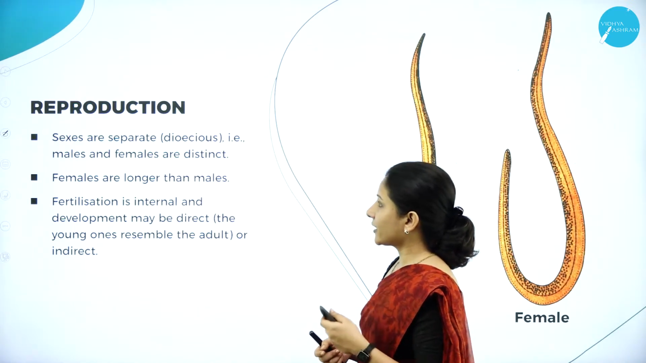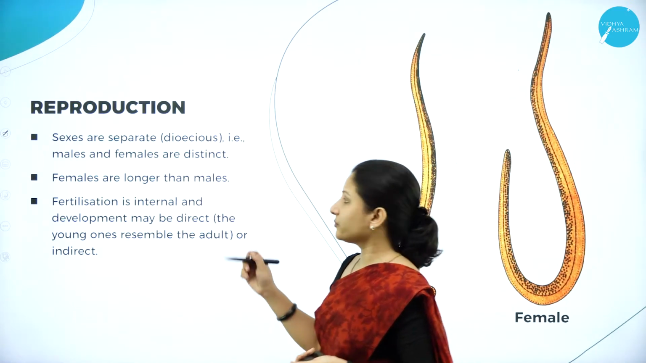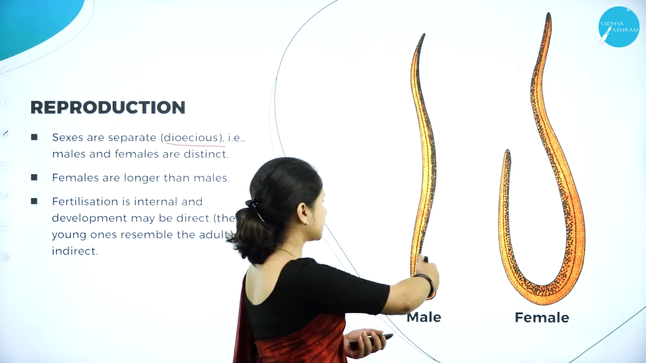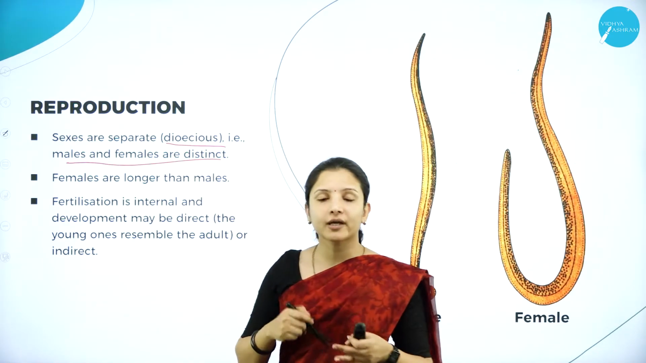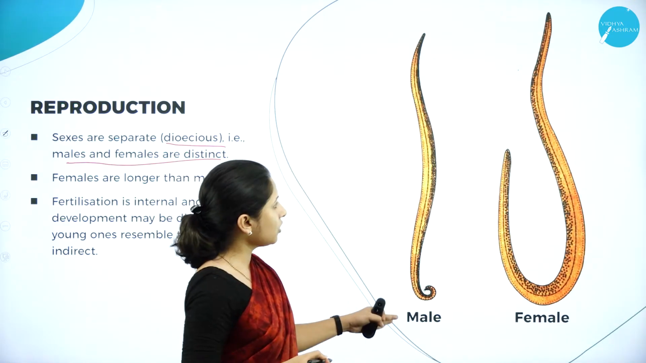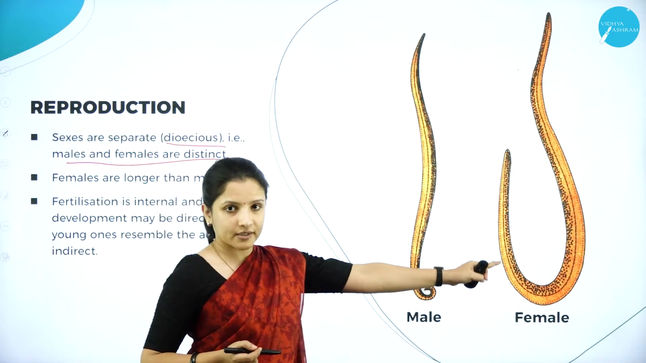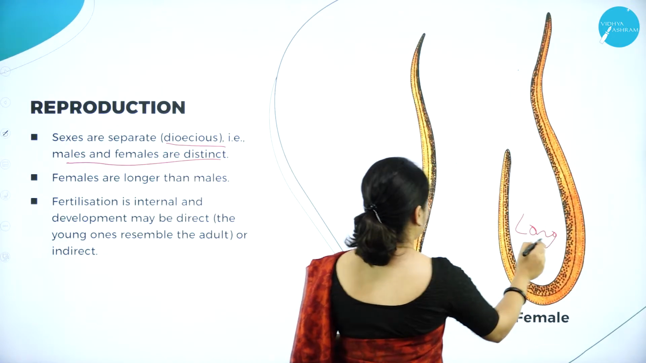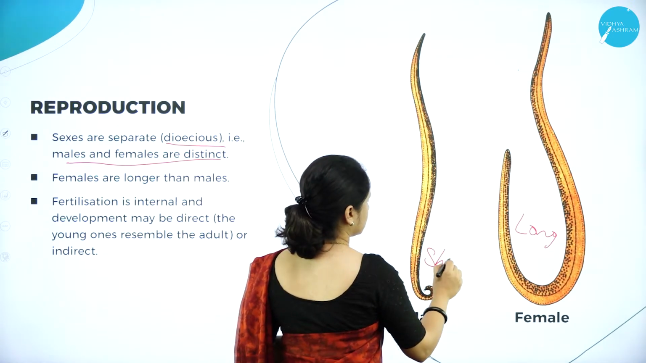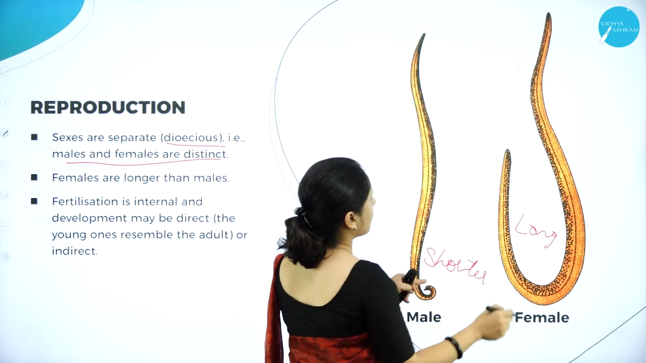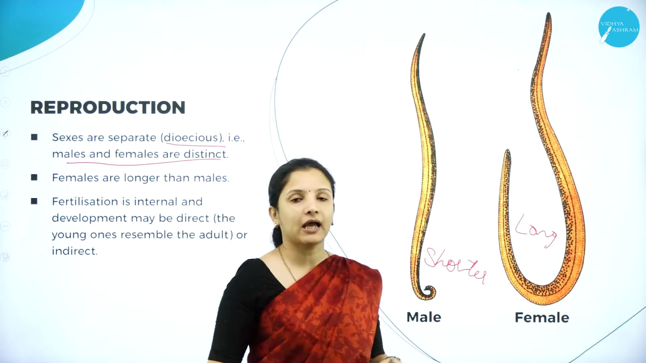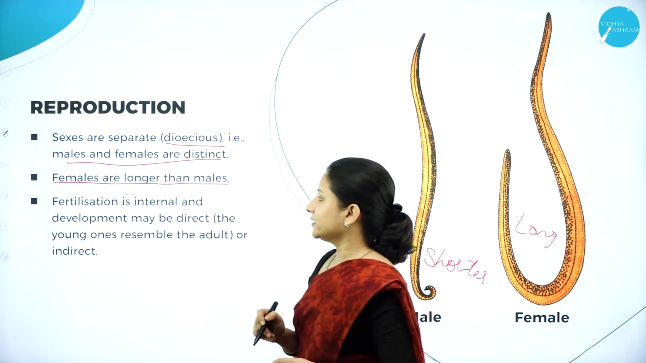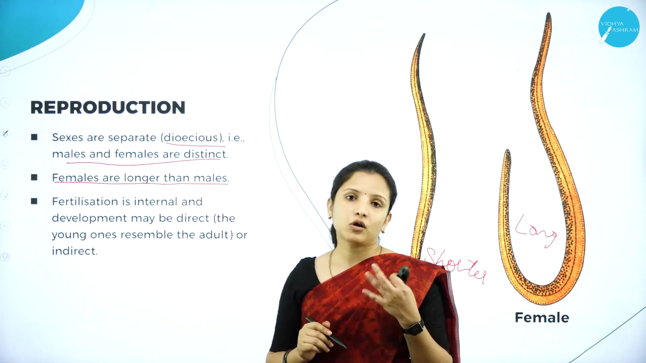So reproduction, I told you here the sexes are separate, meaning the male and the female organism are completely separate. So you can see here they are distinct. You can differentiate between them. Always the male is shorter than the female. The females are long and the males are shorter. And the male has a pointed end, whereas the female has a blunt end. And the fertilization is always internal.